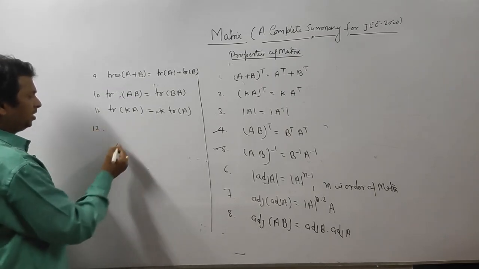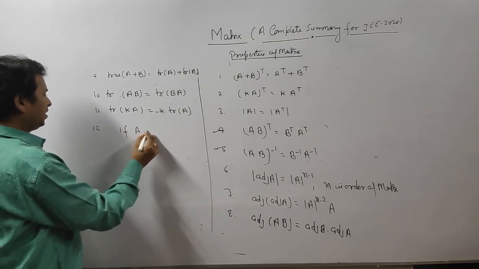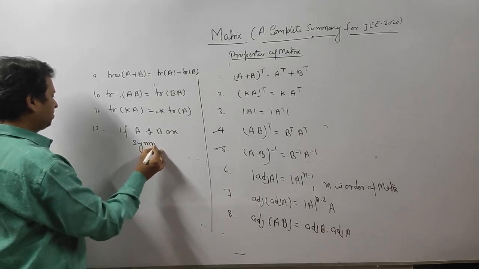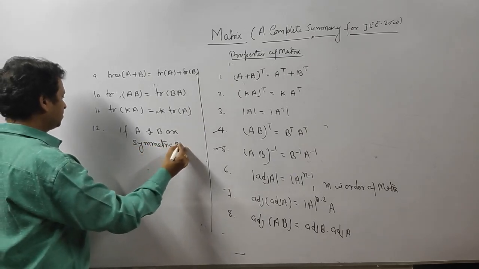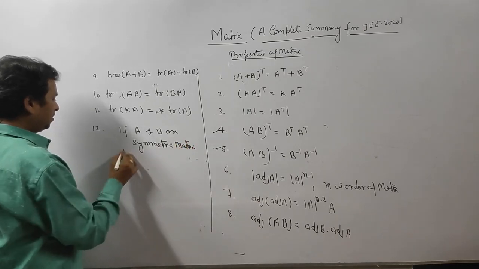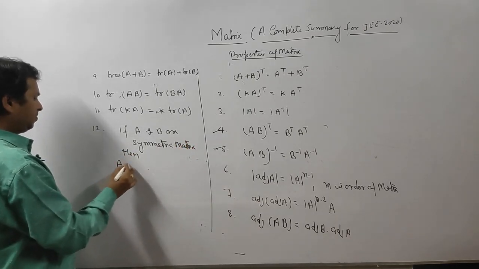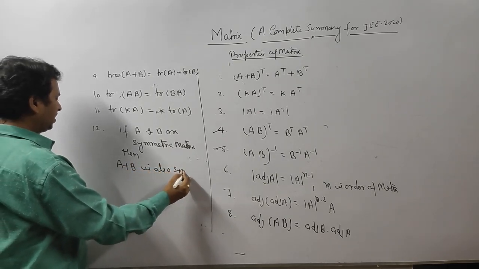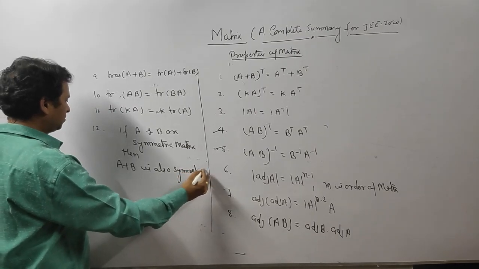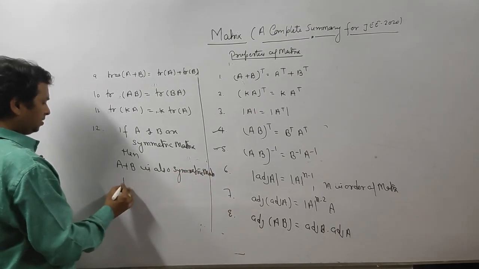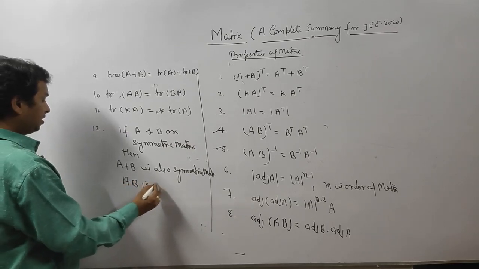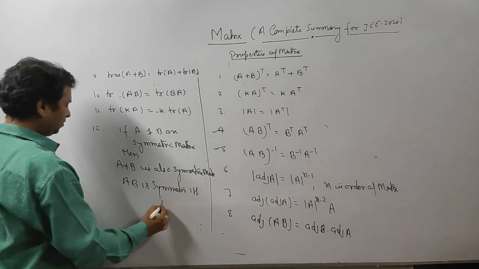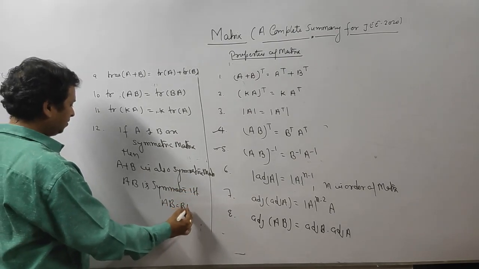So some properties. If A and B are symmetric matrices, then A plus B is also symmetric. AB is symmetric if and only if AB is equal to BA.